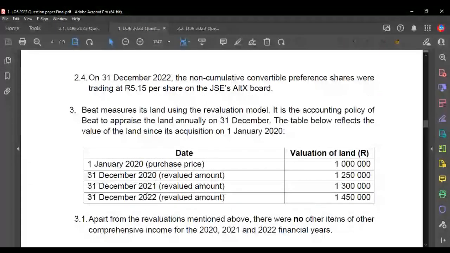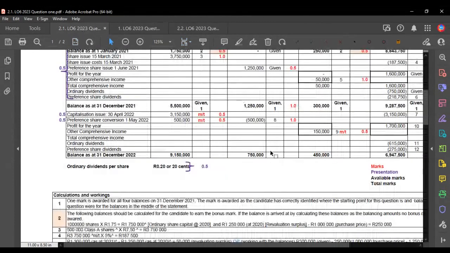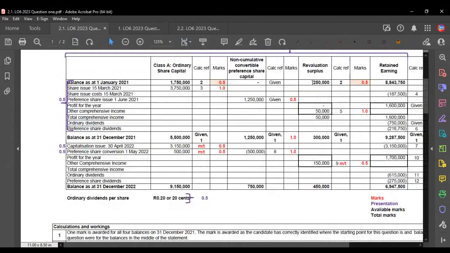Okay, now in point 3, we get some information about the revaluation model. They say that land was revalued, and we are then told that the land was purchased on 1 January 2020. So that's at the beginning of the period that we are reporting for. And the land cost 1 million rand. Then by the end of 2020, it was 250,000, which means what is then going to be our opening balance? Because that is where our opening balance starts.